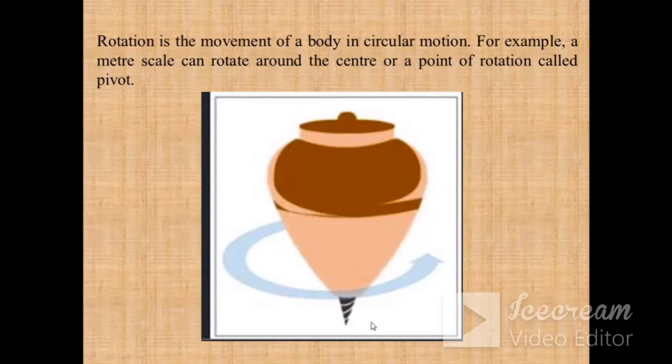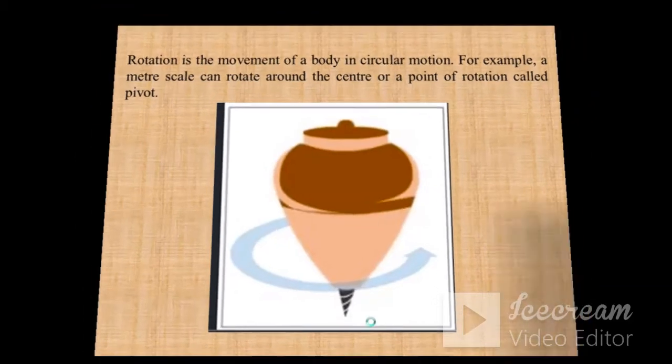This type of motion is known as rotational motion. Or one more example, the rotation of the earth. It takes 24 hours for the earth to rotate about its own axis.